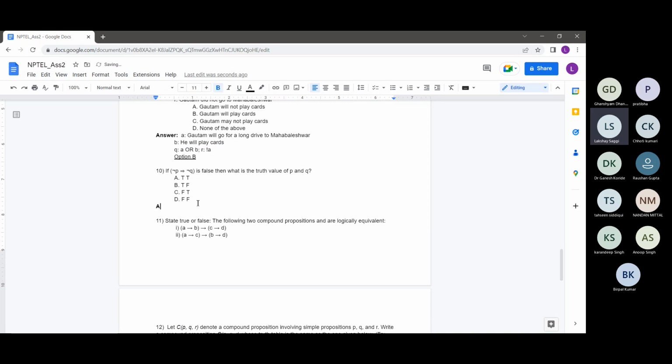Let's come to question 10 now. Again a straightforward question: if not P implies not Q is false, then what is the truth value of P and Q? Maybe we can see the value directly, or we can try to simplify this expression.